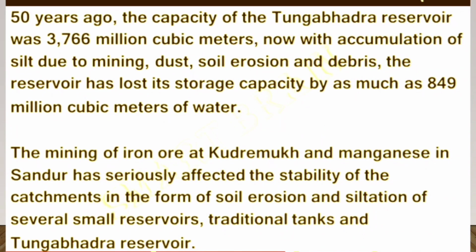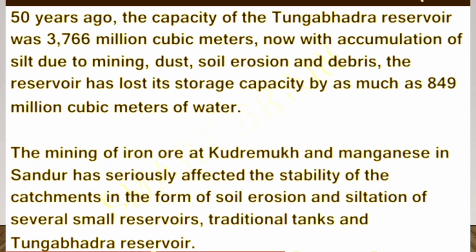50 years ago, the capacity of the Tungabhadra reservoir was 3,766 million cubic meters. Now, with accumulation of silt due to mining, dust, soil erosion and debris, the reservoir has lost its storage capacity by as much as 849 million cubic meters of water.